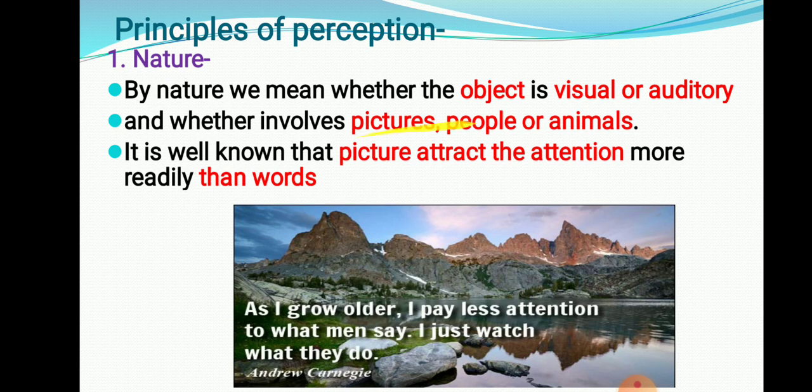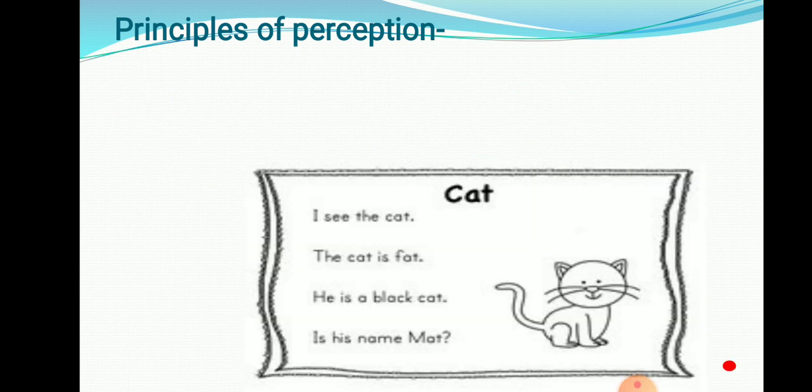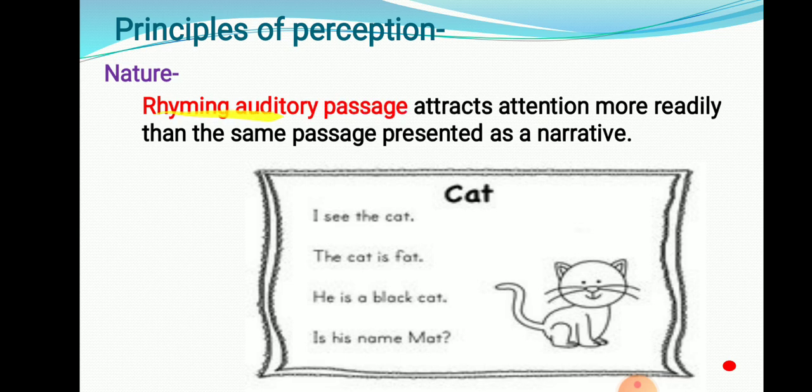So here it is said that pictures, people, animals, and visuals attract attention more. Accordingly we need to design our message. Or a rhyming auditory passage attracts attention more than a passage presented as a narrative. If you put general information, it will not be read. But if you put it in a rhyming passage, that means a poem, like cat, fat, mat, which are rhyming words, then it will be read by the people. Then location. Location means where you put that information on the page.